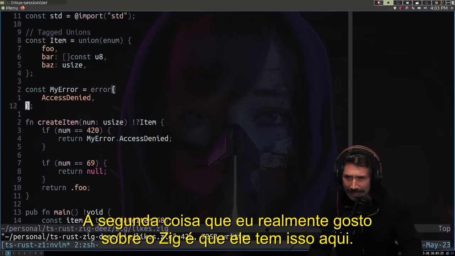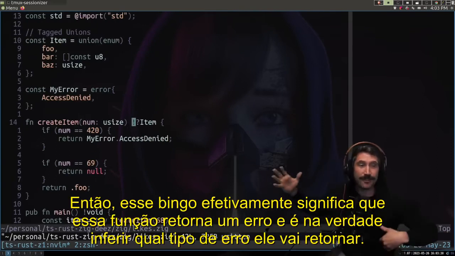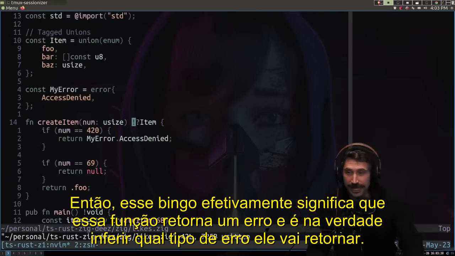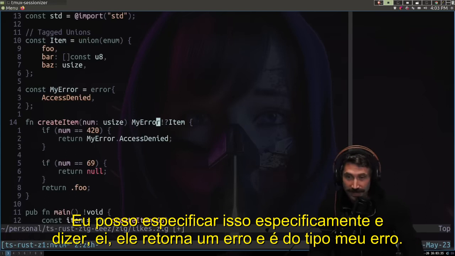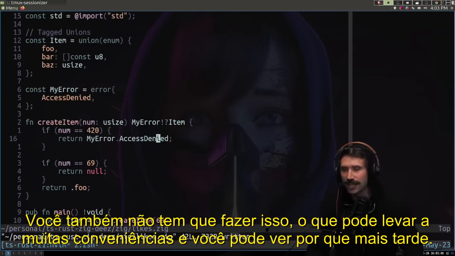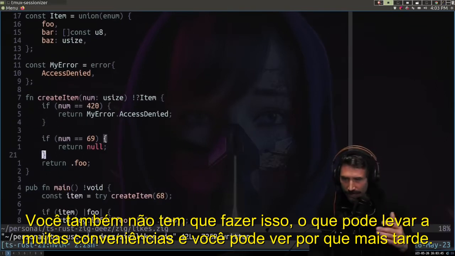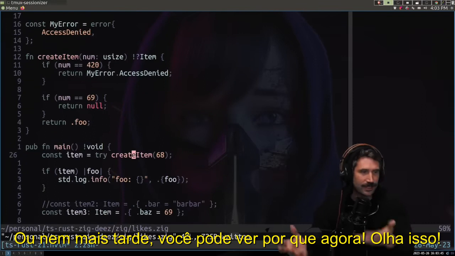The second thing I really like about Zig is this right here. This bang effectively means this function returns an error, and it's actually inferring what type of error it will return. I can specify that and say, hey, it returns an error and it's of type my error. You also don't have to do that, which can lead to a lot of conveniences, and you can see why right now.